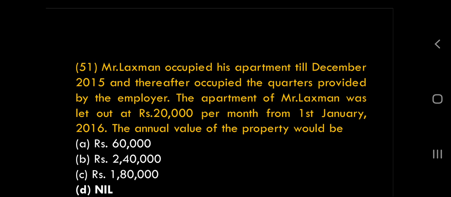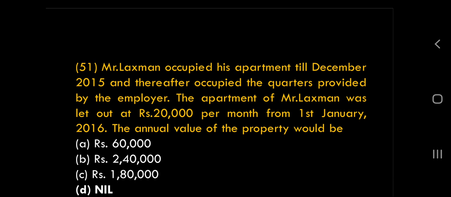Now as per step 1, municipal rent we did not have, fair rent we have 2,40,000. So whichever is higher, obviously 2,40,000. Step 2: you compare the step 1 answer with the standard rent, which is not given. So step 2 will not apply at all.